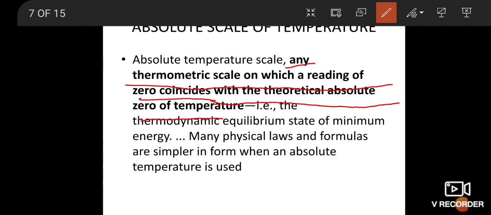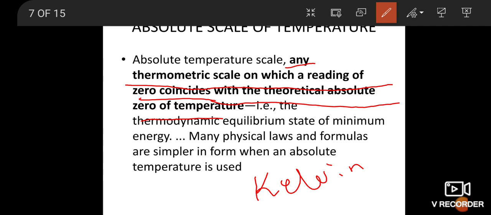The Kelvin scale is known as the absolute scale.